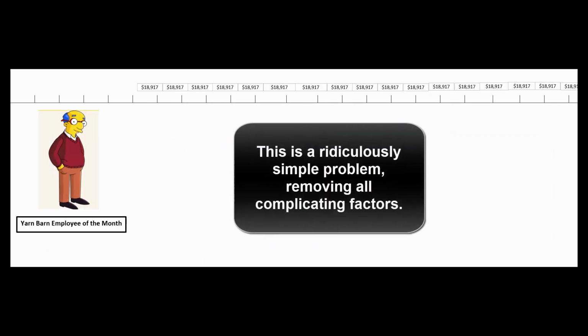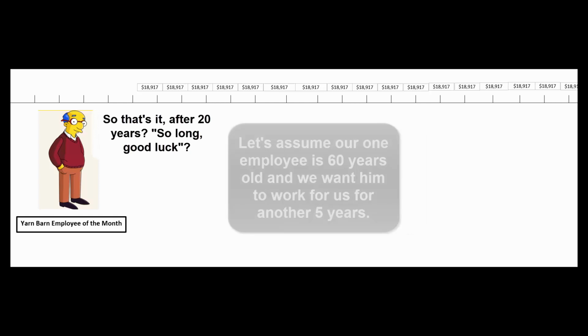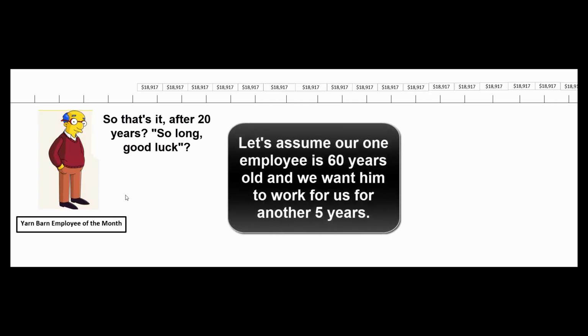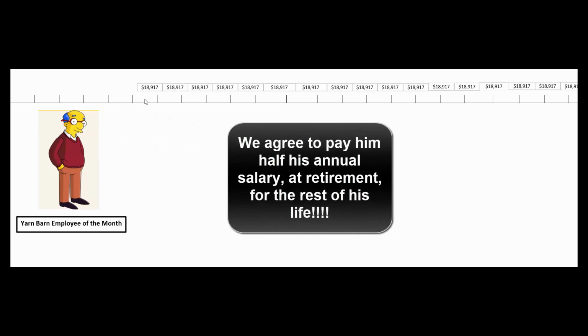So let's take a ridiculously simple problem and see if we can extrapolate from there to imagine how we could get a huge unfunded pension liability. So we run the Yarn Barn and we want to convince our employee of the month to stick around until he's age 65. So he's age 60 now. We want him to stick around for 5 more years. So we agree to pay him half of his then salary when he retires for the rest of his life.